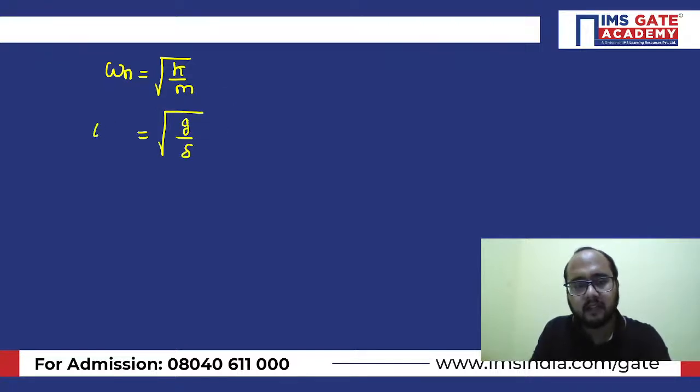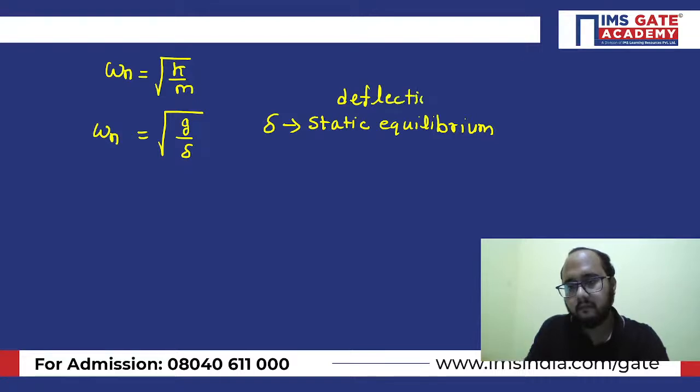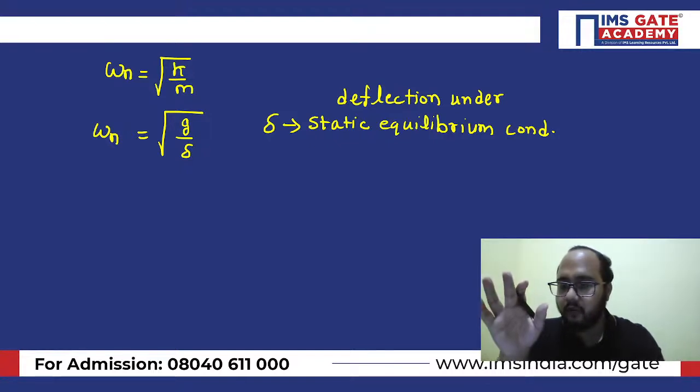So both the formulas are correct, but you need to remember here that delta is the static deflection, or you can say the deflection under static equilibrium condition, right? I hope this particular point is clear. So omega n equals under root g by delta. You can use this particular formula only when you know the deflection under static equilibrium condition.